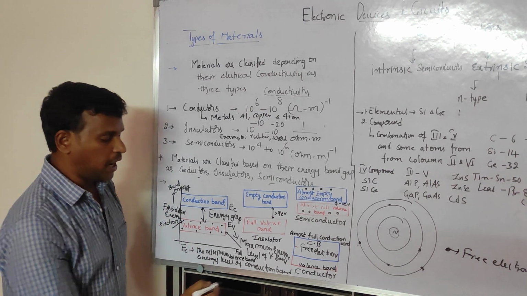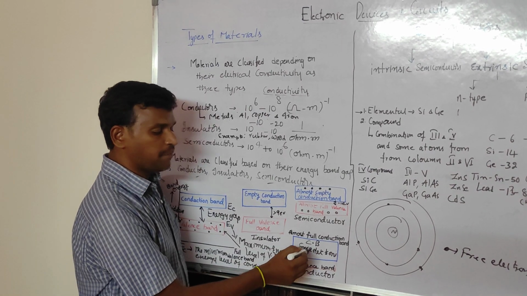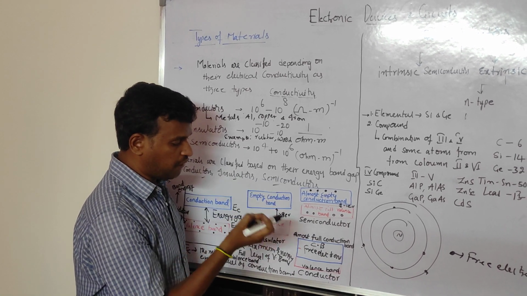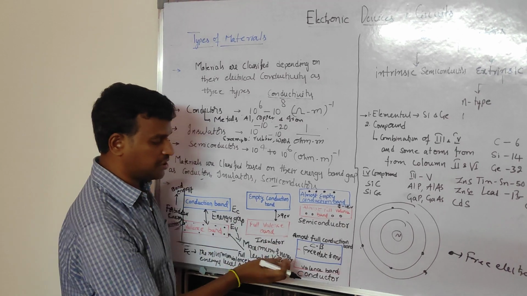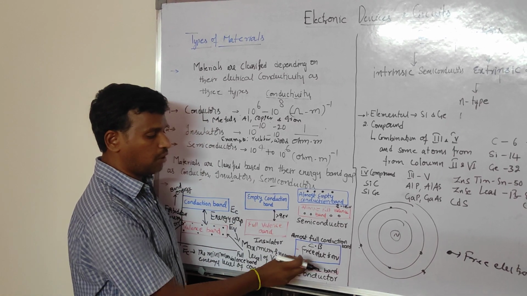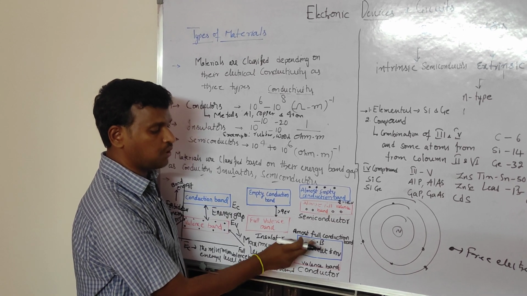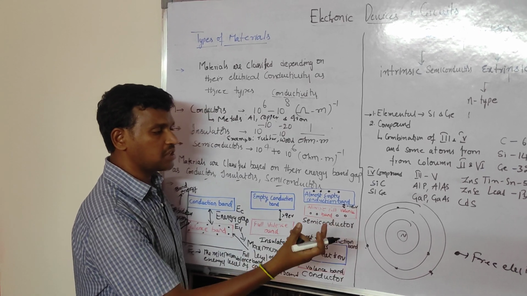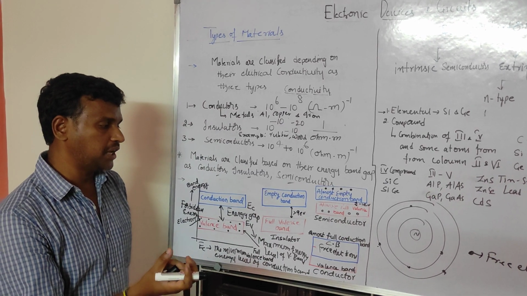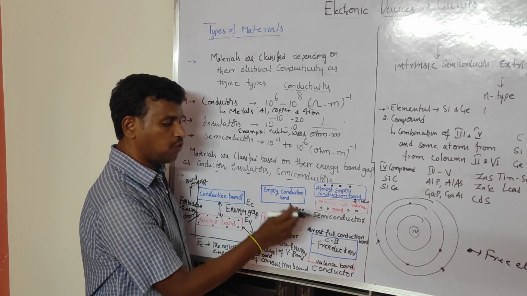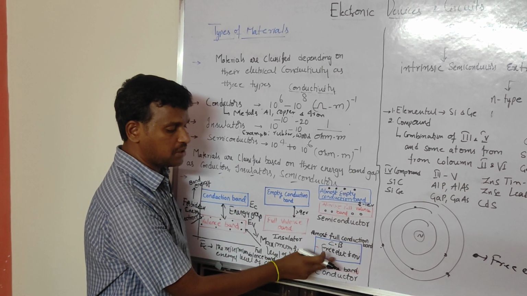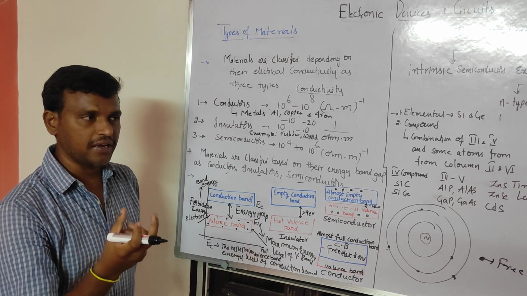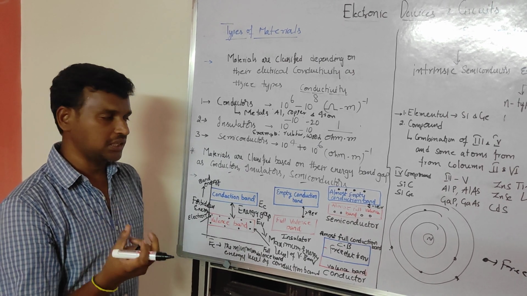That's why conductivity is high in conductors: for an infinitesimally small, almost zero, external energy, the valency electrons easily jump to the conduction band. So there are more free electrons in the conduction band because the energy band gap is zero, and conductors have high conductivity.